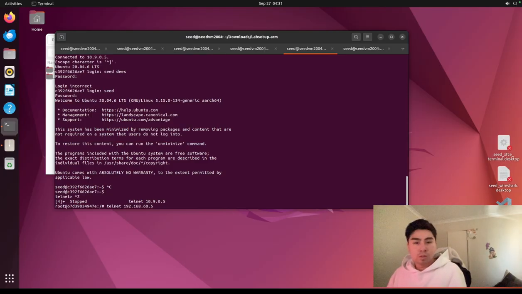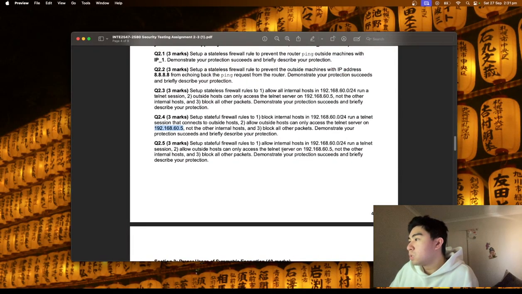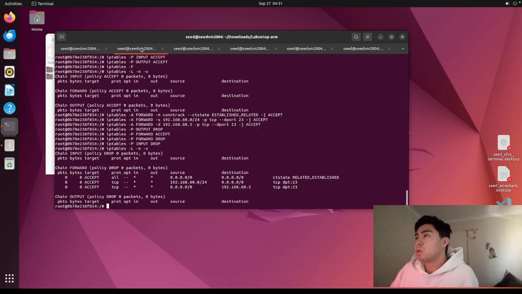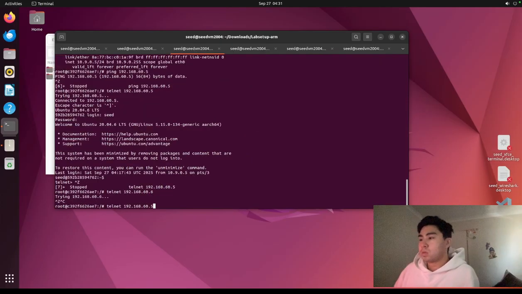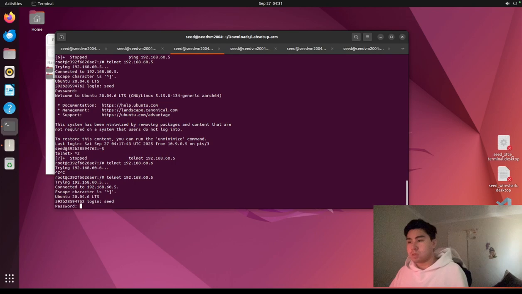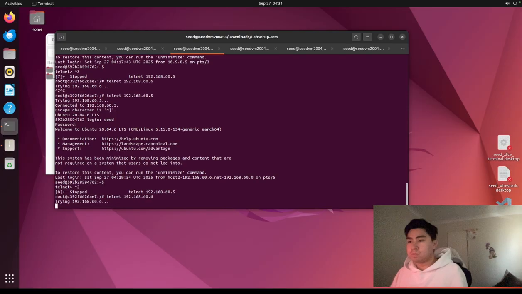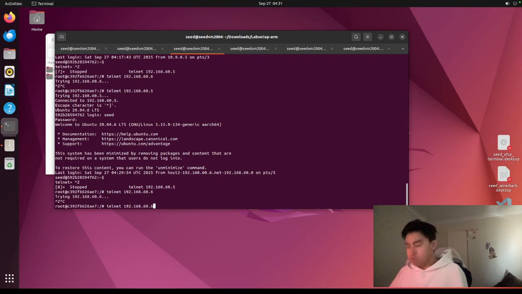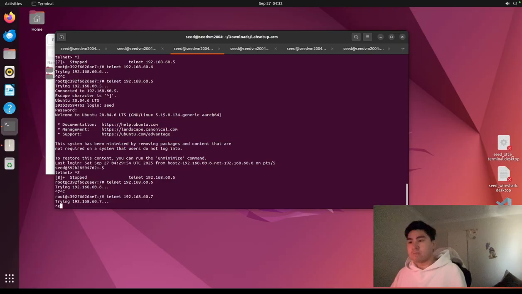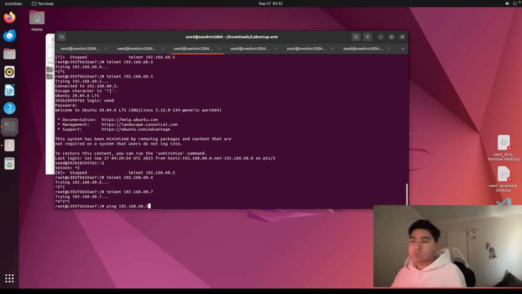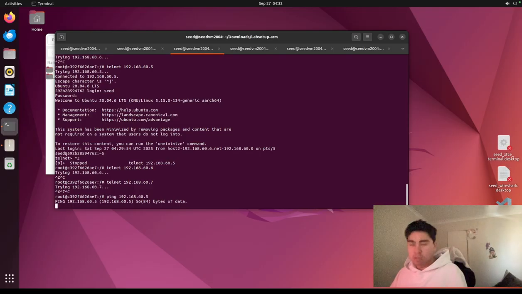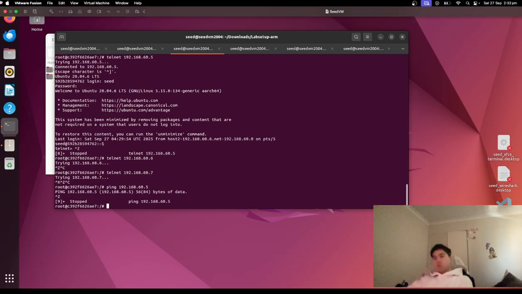But when we go back here, it says allow hosts only for 192.168.60.5. So similar idea. Go here. Works, which is perfect. And then we'll try this one. Not working. That's all right. Then we'll try 7. Not working. That's fine. So it does work. Now last one, let's try ping. Doesn't work. So as you can see, all the rules have worked, which is perfect. And that is section 2 done.